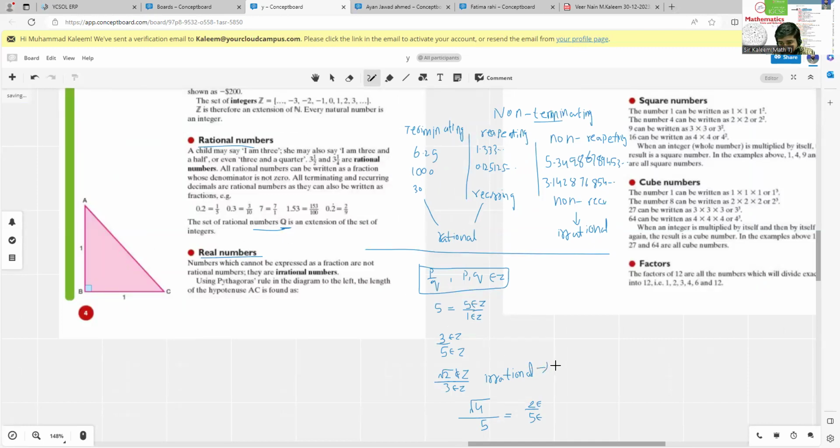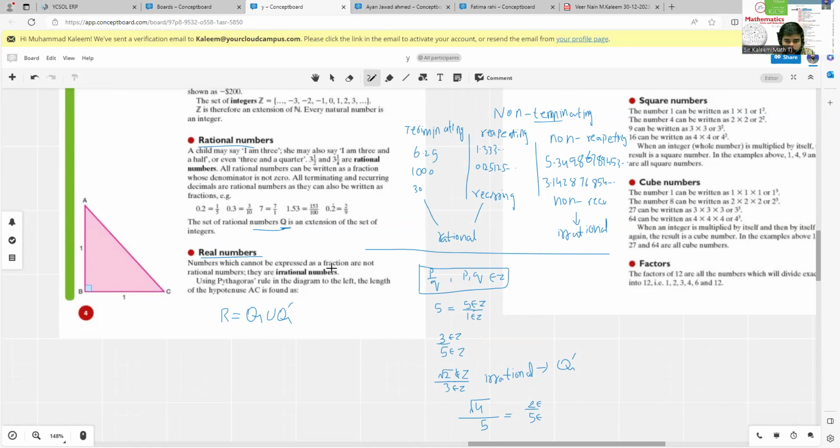Irrational numbers are represented by Q prime. If we take the union of Q and Q prime, it becomes the real numbers, and real numbers are represented by R. You simply write Q union Q prime. What is a union? Union means the combination of these two. We combine rational and irrational, so it becomes the set of real numbers.